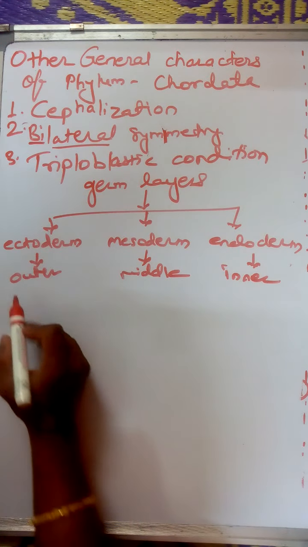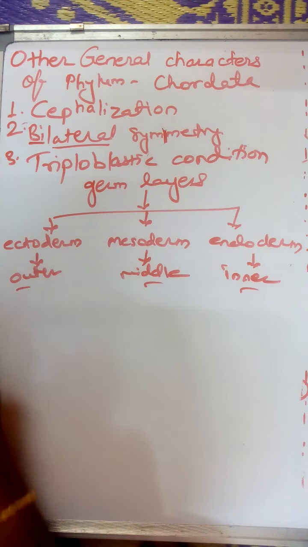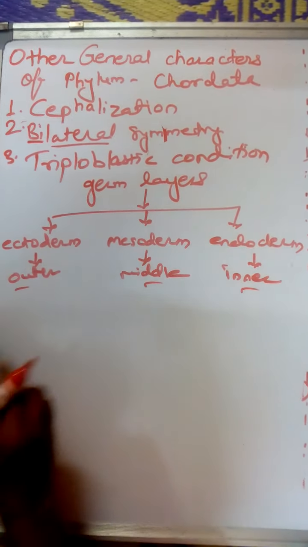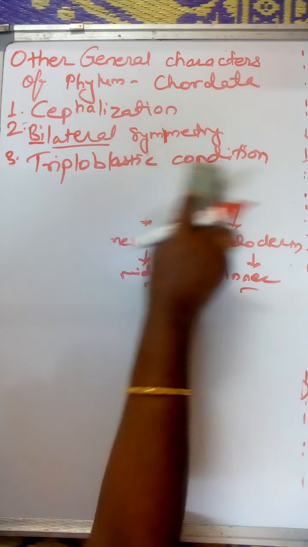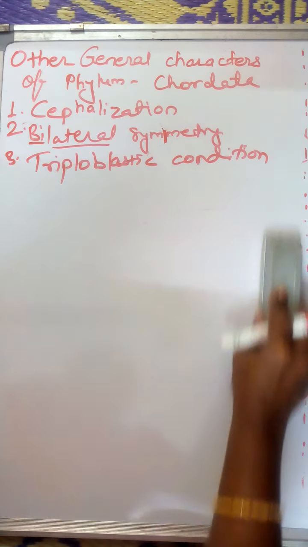We call such animals triploblastic animals. So all the animals from chordata are triploblastic.